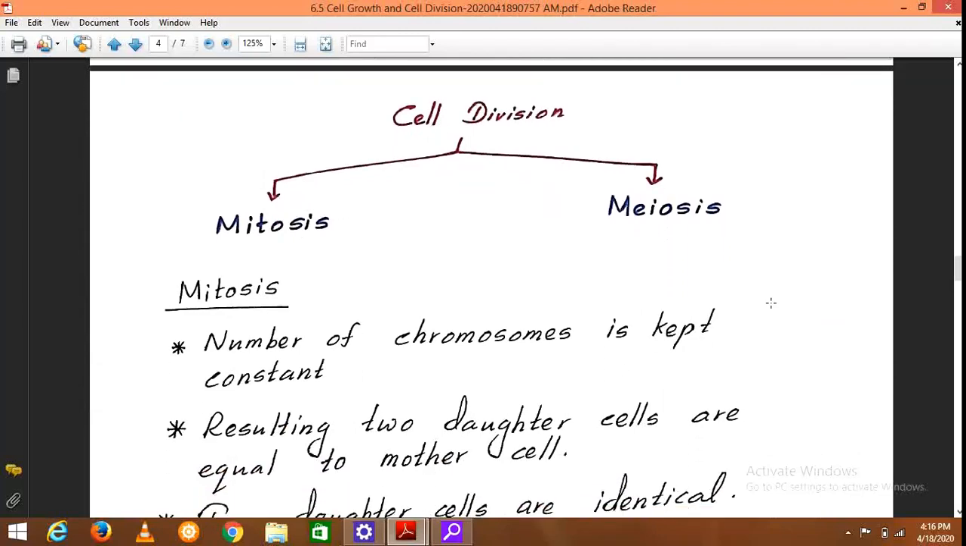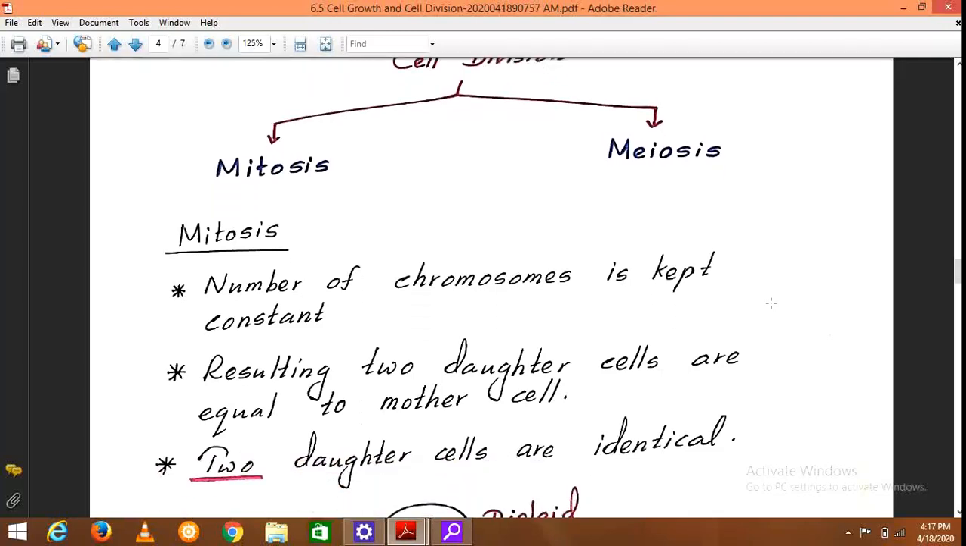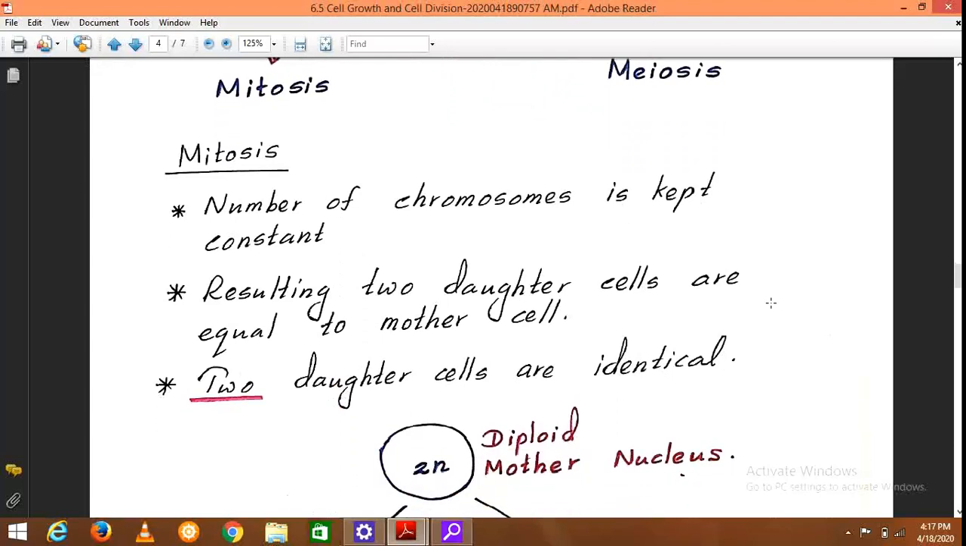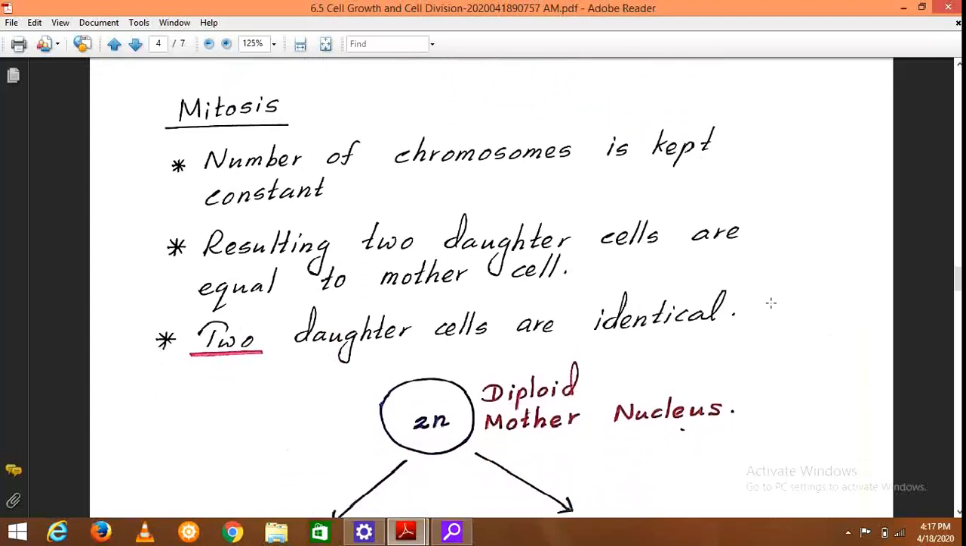Then if we talk about cell division, it is of two types. One is mitosis and the other one is known as meiosis. First we'll consider mitosis. During mitosis, the number of chromosomes is kept constant. During mitotic cell division, the number of chromosomes does not vary. It is kept constant. The resulting two daughter cells are equal to the mother cell.